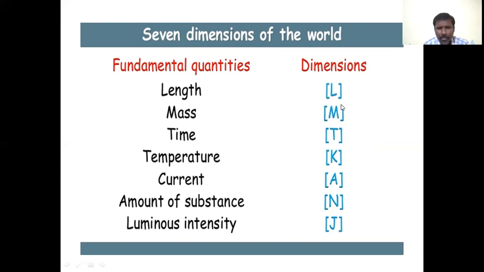Length is a fundamental quantity; its dimension is L. Mass is a fundamental quantity; its dimension is M. Time is a fundamental quantity; its dimension is T. Temperature is a fundamental quantity; its dimension is K. Current is a fundamental quantity; its dimension is A. Amount of substance is a fundamental quantity; its dimension is N. Luminous intensity is a fundamental quantity; its dimension is J. So these are the fundamental quantities and their dimensions.